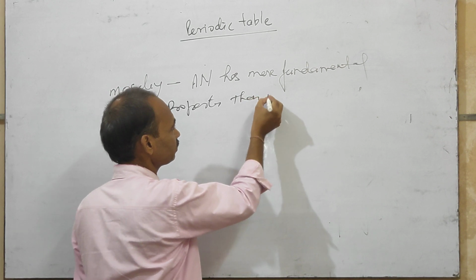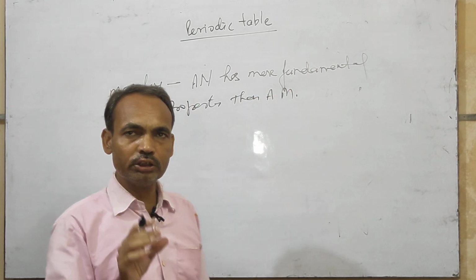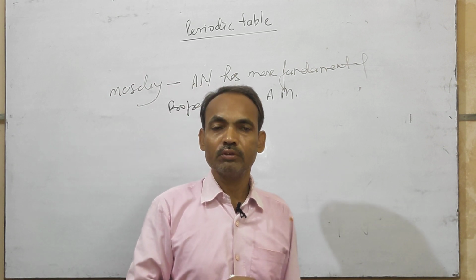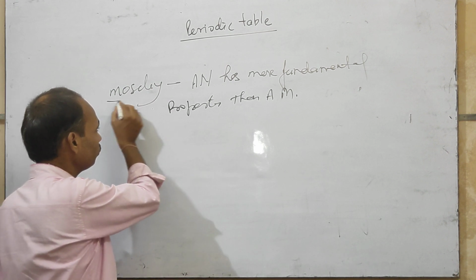He told that atomic number is a more fundamental property of an element than atomic mass.